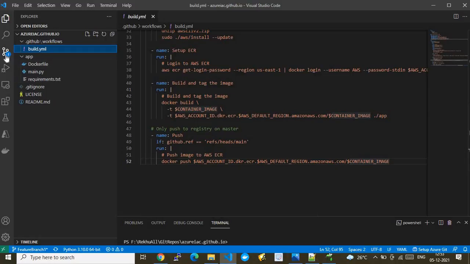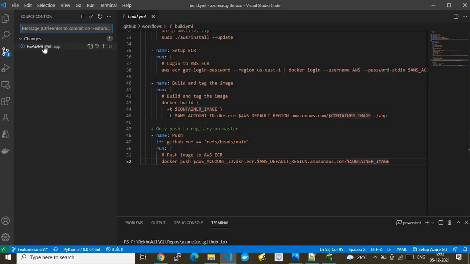All right, the first one, I made some changes to this repo. If I show here, this is our change. What we do is we push this change to our future branch one, that is the development branch. We'll tell it as push to ECR. So this is my generic message that I'm giving to commit these changes. All right, so I'm committing this change. Anyway, there should be something needed, that's the reason you can push something to your upstream branch.